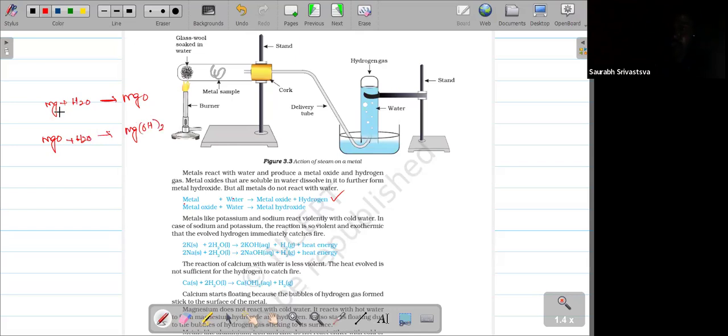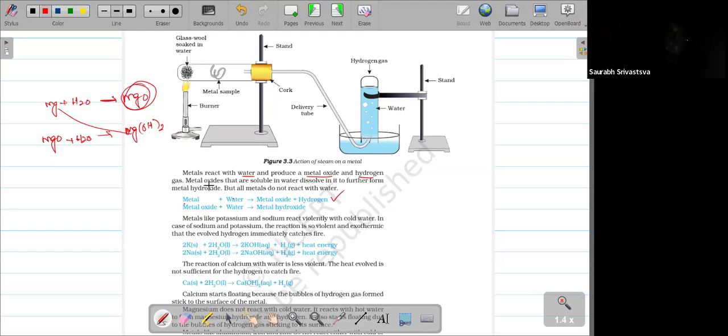So, if it is a highly reactive metal, then you can't identify this product. That means the intermediate you can't identify. Directly it will give the final product. For example, if you take sodium, then directly you will get sodium hydroxide. You won't get sodium oxide. So metal reacts with water and produces the metal oxide and hydrogen gas.